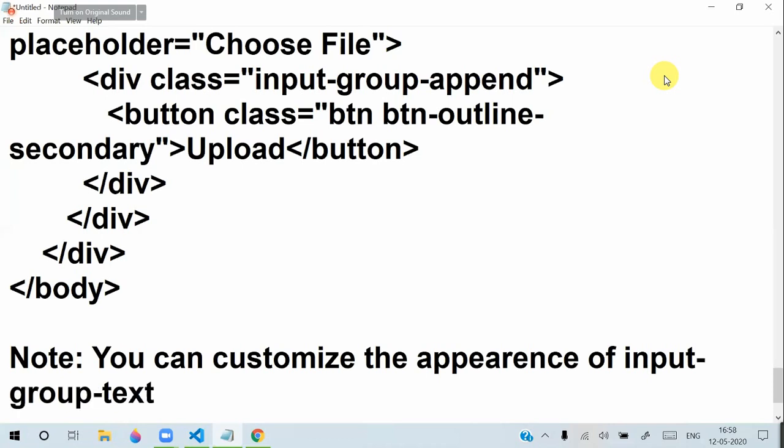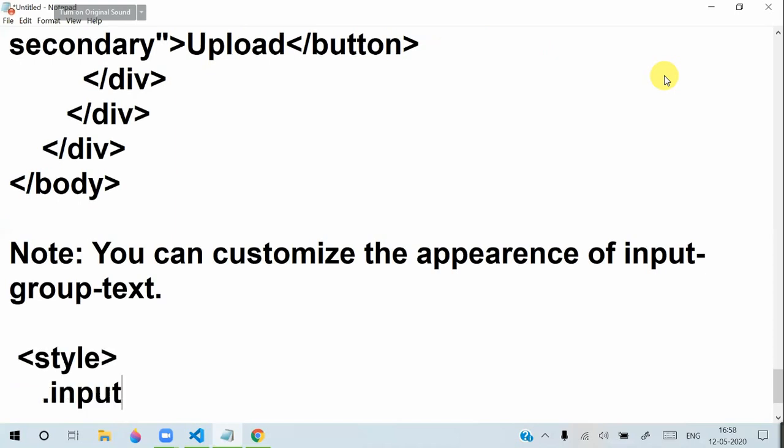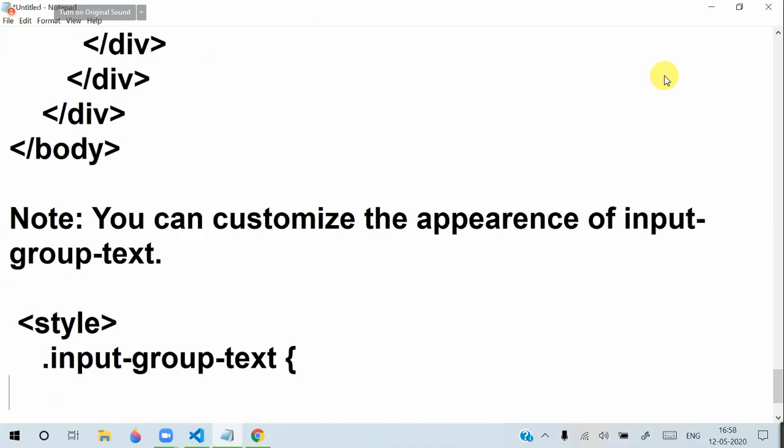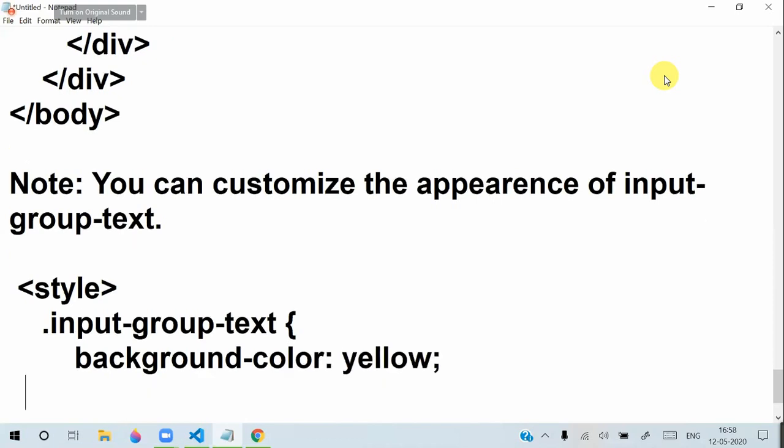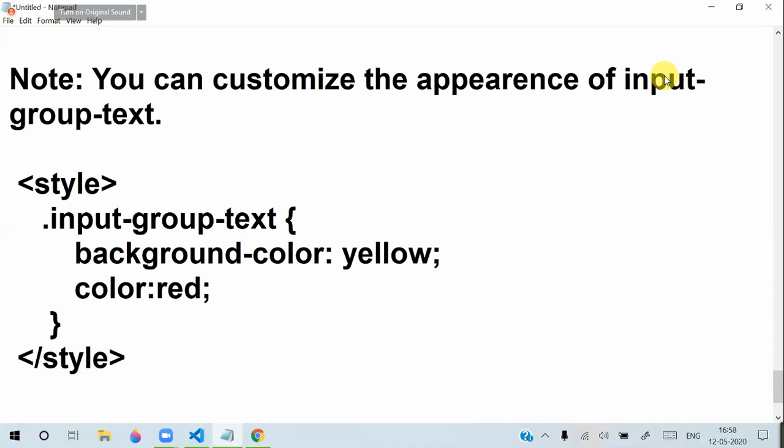So how can you do it? We can put a style. In the style we can write input group text, and here we can put some background color. By default it comes with some background color, right? So we put some color like this. We can customize that by adding the style. All others also can be customized. Mostly it is recommended to handle it with these options. So this is an important option for how we can define the input groups.